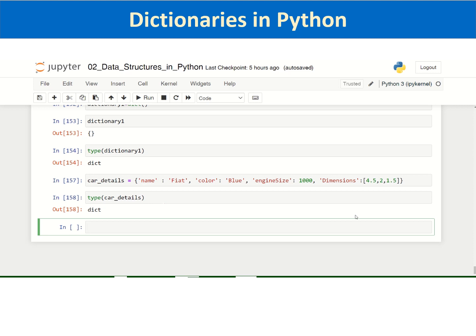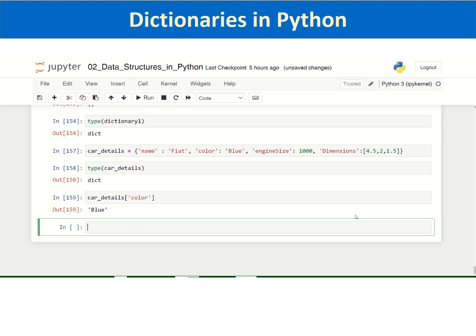So dictionary is not ordered, and you can access any values in the dictionary with its key. So I can access the color of the car by passing the key into the square brackets, dictionary name followed by square brackets, and then key, which is color, and it will give the value that is blue. Similarly, I can pass any key to access the value stored inside a dictionary.